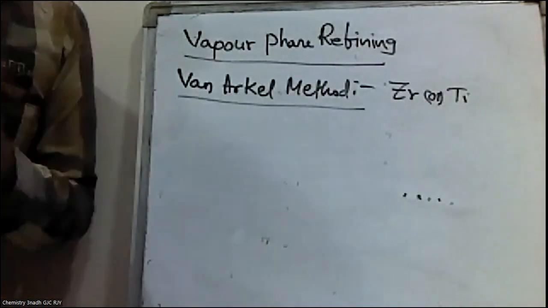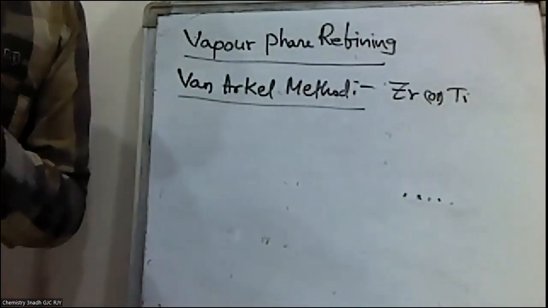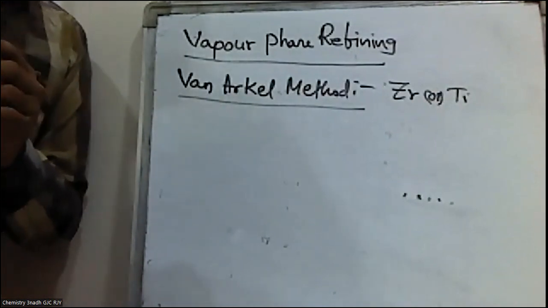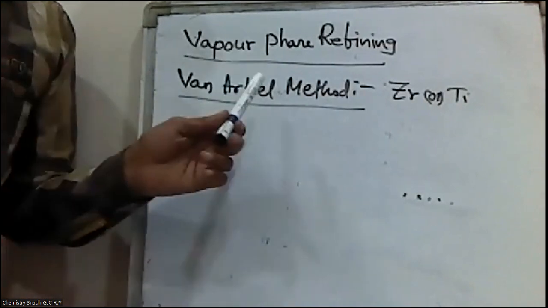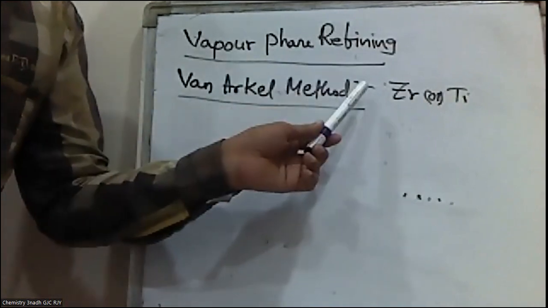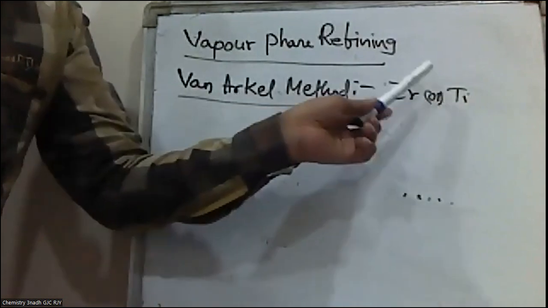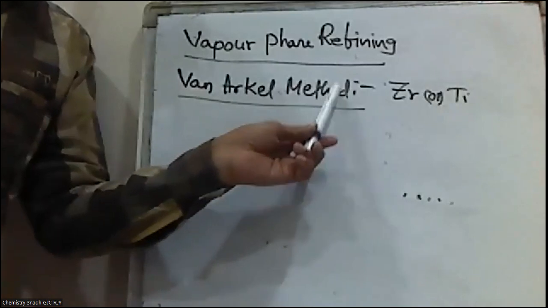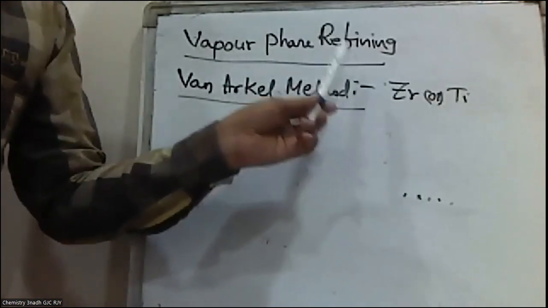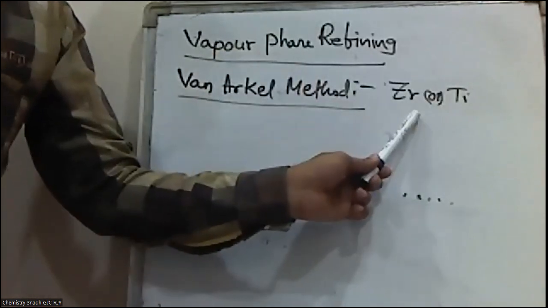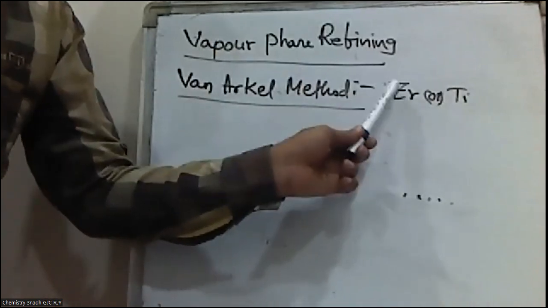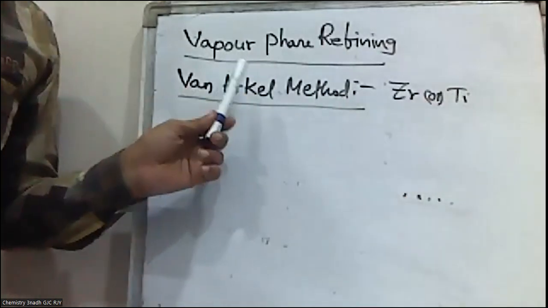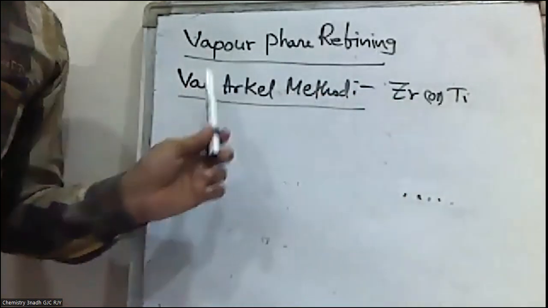It is very useful for removing the oxygen and nitrogen present as impurities in certain metals such as zirconium and titanium.